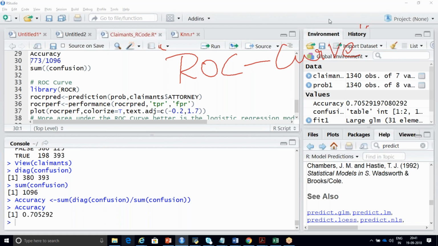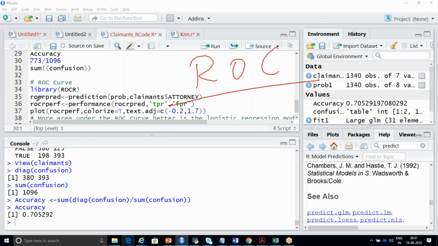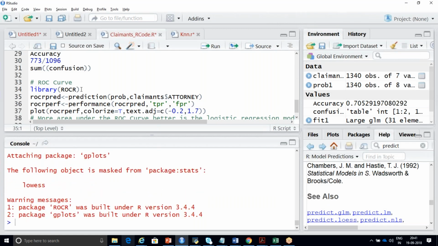What is ROC? What is the ROC curve? You should explain it to me. Today I'm going to explain the theory part. You should tell me practically how it works in real time. I'm not going to tell you fully, I'm going to tell you 70% now. For this, you need to run a package or library called ROCR. You need to install that package.